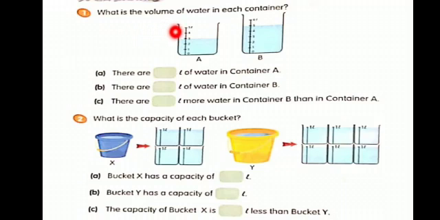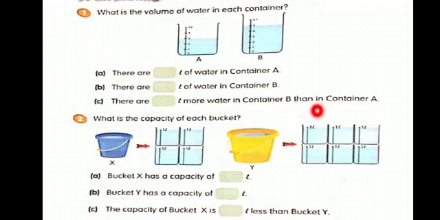What is the volume of water in each container? The volume of water in container A is 3 liter, while the volume of container B is, you can see, 5 liter. There are dash liter of water in container A: 3 liter. There are dash liter of water in container B: 5 liter. There are dash liter more water in container B than in container A.